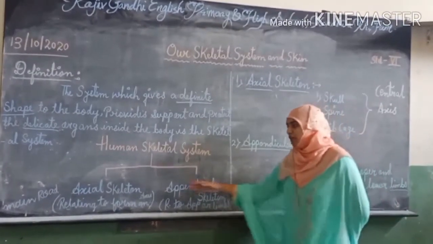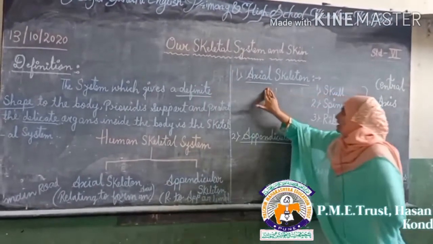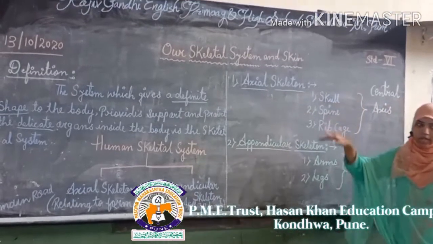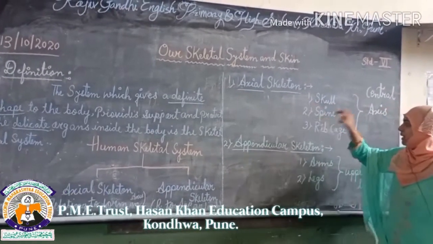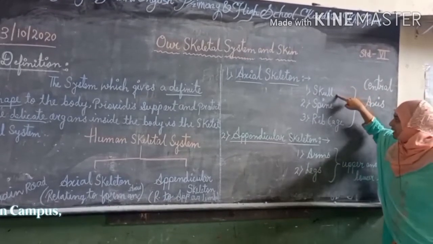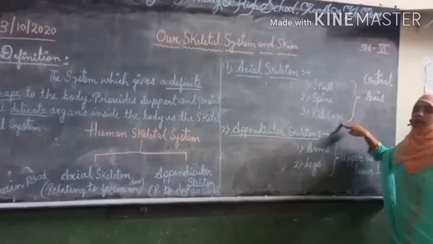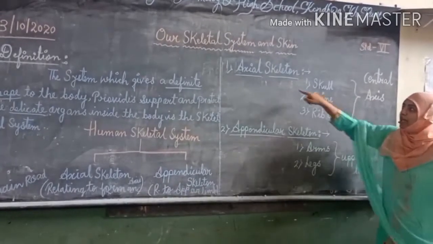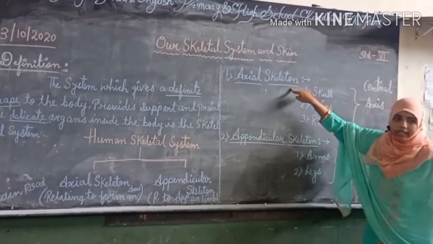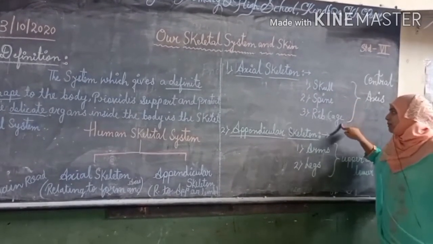Now we will discuss in detail what the axial skeleton is. It contains three parts. How many does it contain? It contains the skull, second the spine, third the rib cage. The axial skeleton contains skull, spine, rib cage.